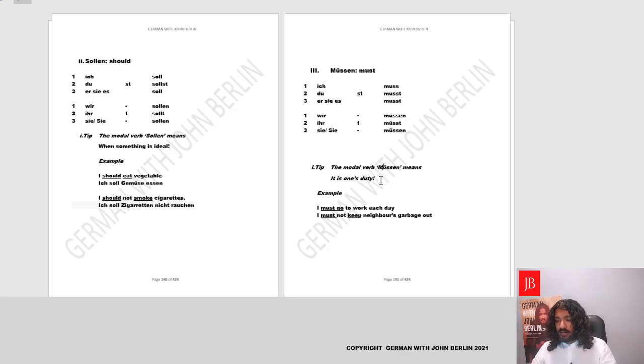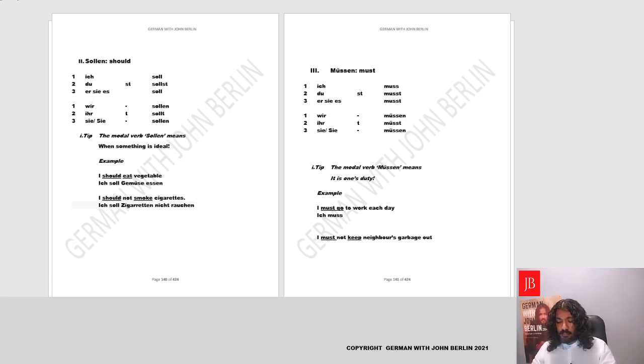The meaning is clear. It is one's duty. When it is your duty, you must do it. So let's find out what is one's duty, what is not. So let's say I must go to work each day. That's my duty. So let's write here. I'll conjugate for ich. The conjugation is muss. Very good. Now to work each day.